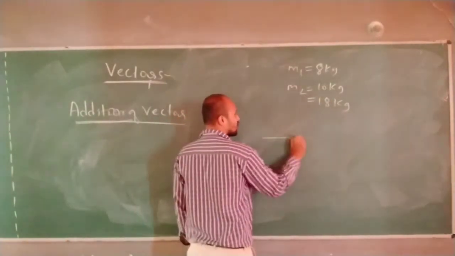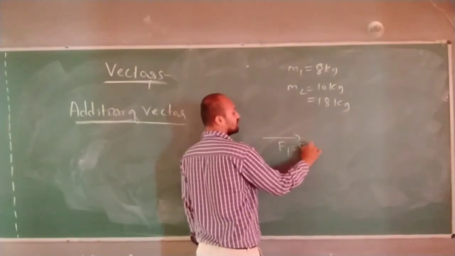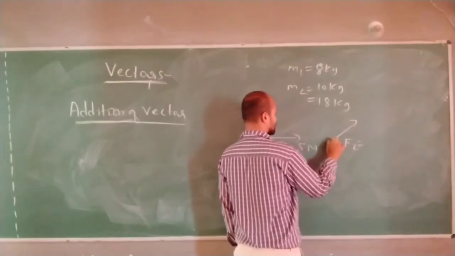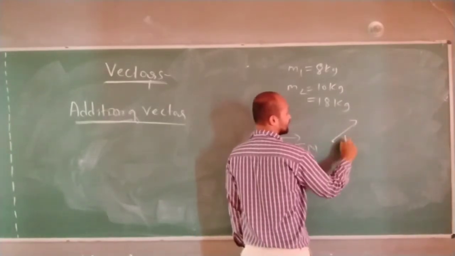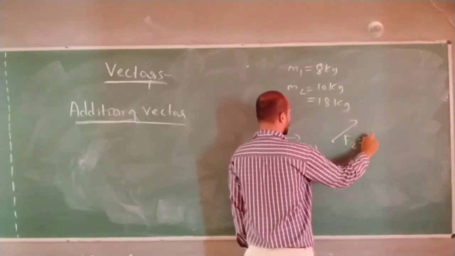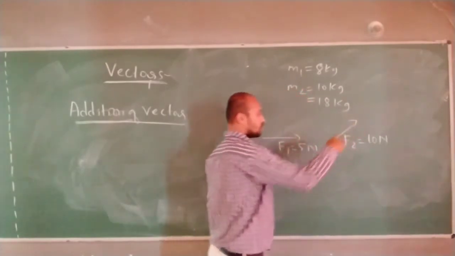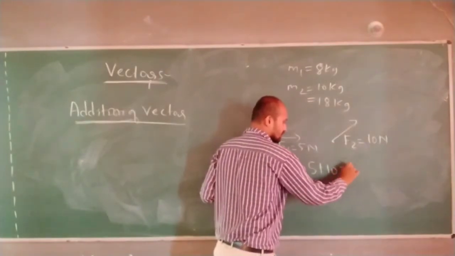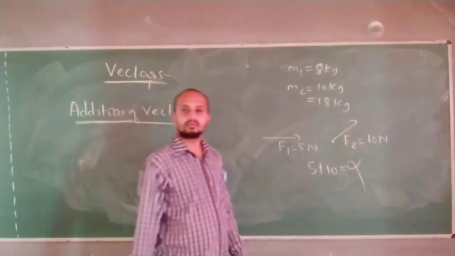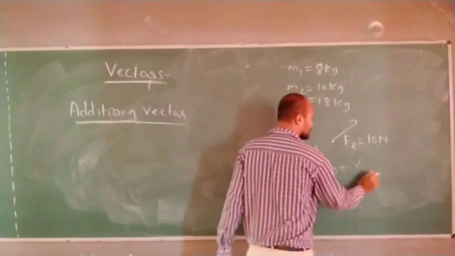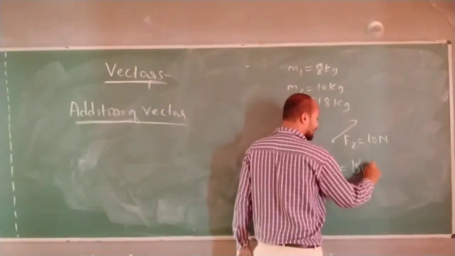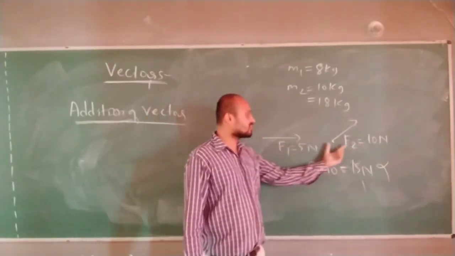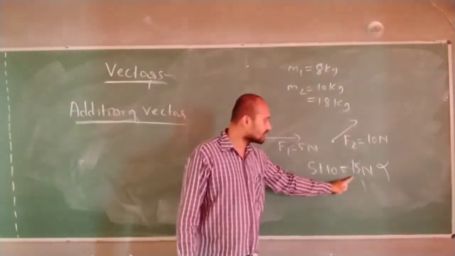Suppose I ask: force F1, 5 Newton, is in this direction, and F2 is in this direction. What is the total force acting? 5 plus 10 is a wrong answer. Because for vector quantities, 15 is not the answer. F1 plus F2 cannot be 15 Newton when you are adding.